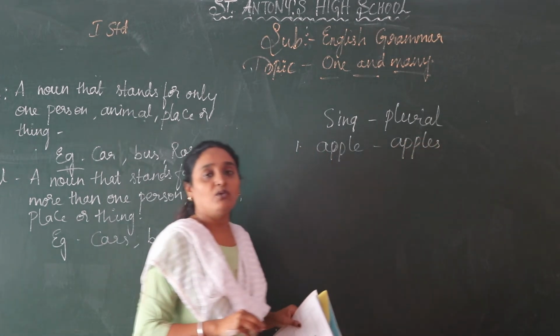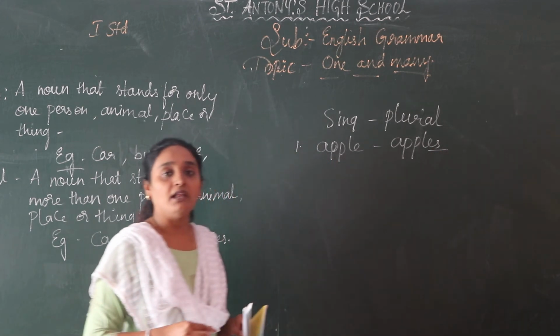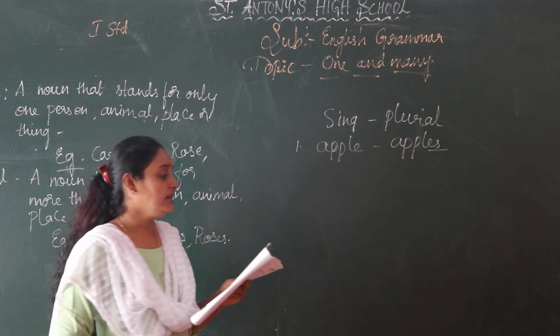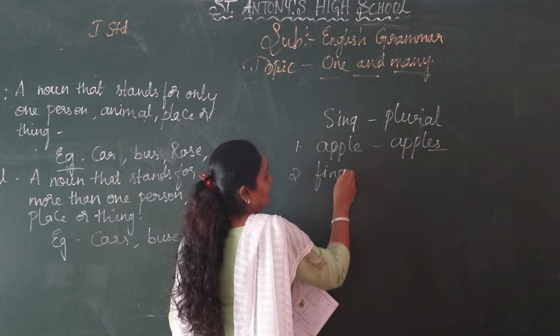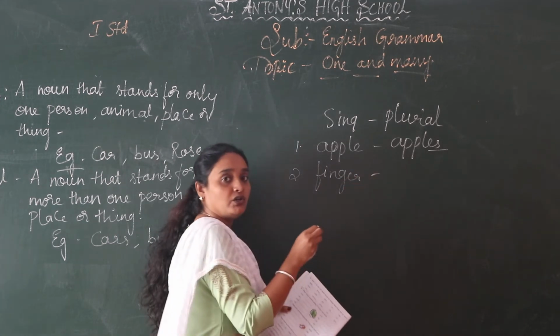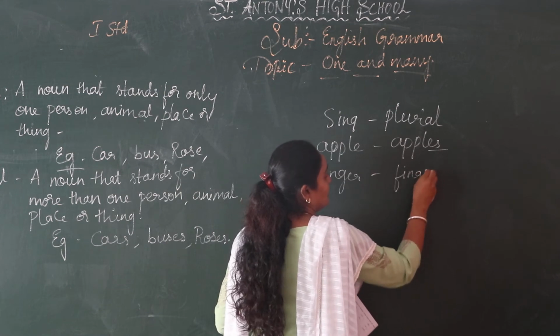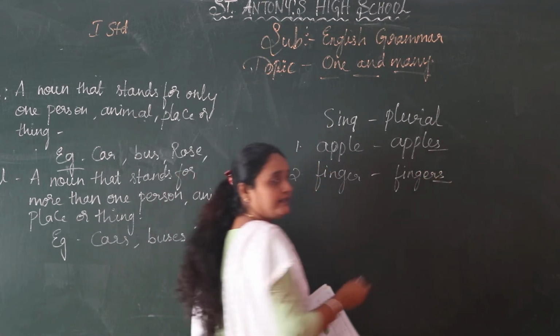A-P-P-L-E-S. Apples. So what are you adding here? You are adding s for the plural noun. Next you have finger. F-I-N-G-E-R. Finger. Then what will you write for the plural noun? Fingers. F-I-N-G-E-R-S. Fingers also. Here also you have added s.